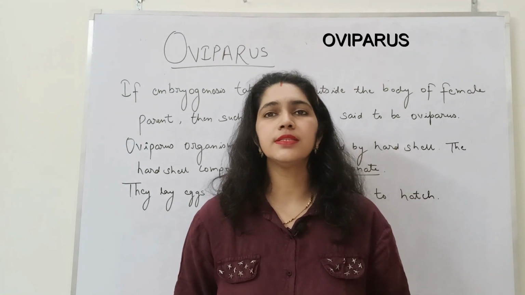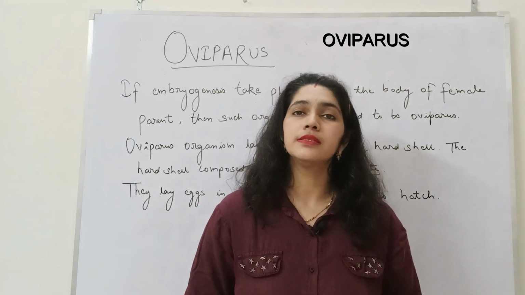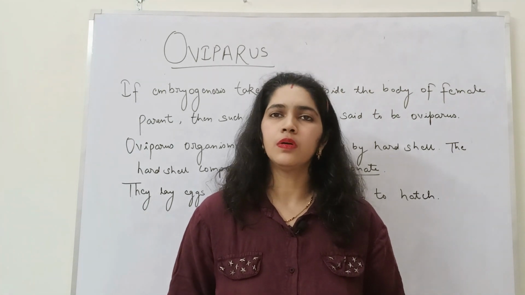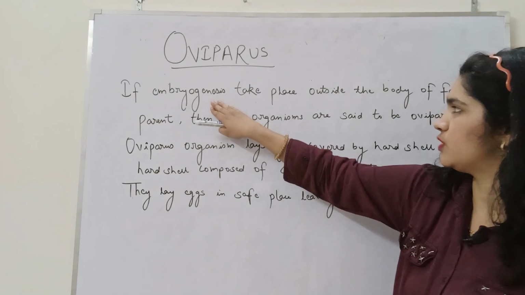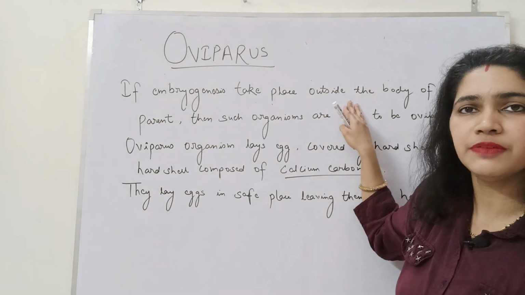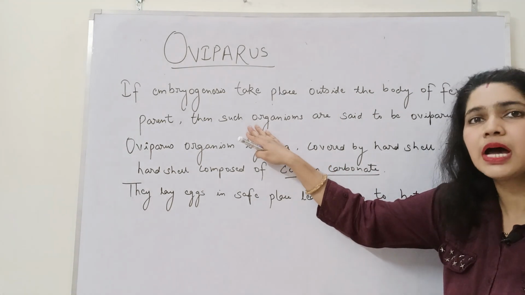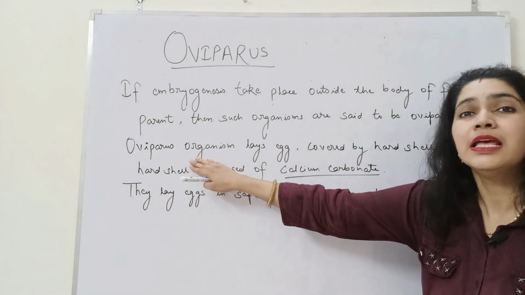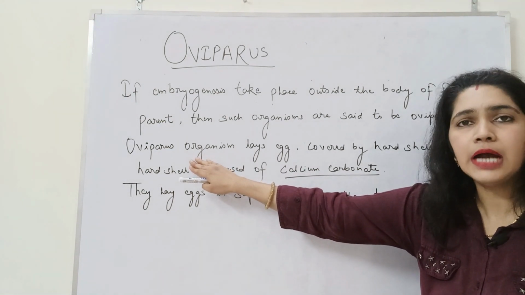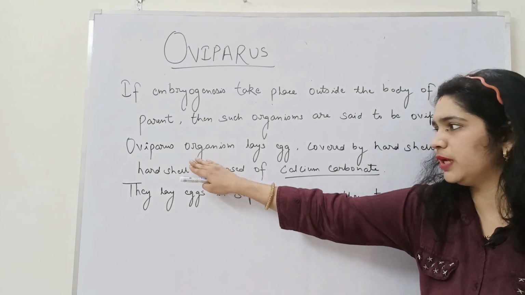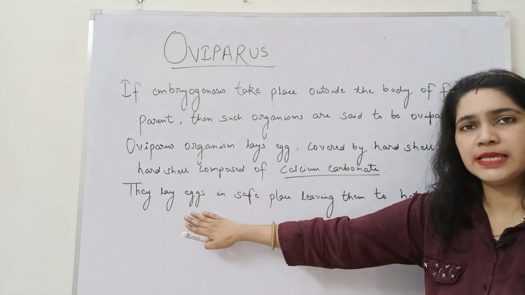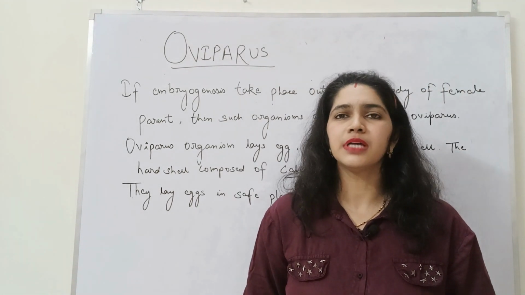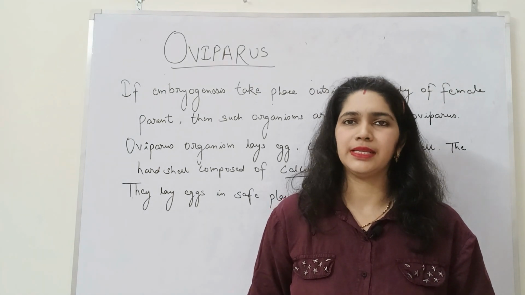If embryogenesis takes place outside the female body, then such organisms are said to be oviparous. Oviparous organisms lay eggs, and these eggs are covered by a hard shell made up of calcium carbonate. They lay eggs in a safe place, leaving them to hatch. All birds and reptiles come under the category of oviparous organisms.